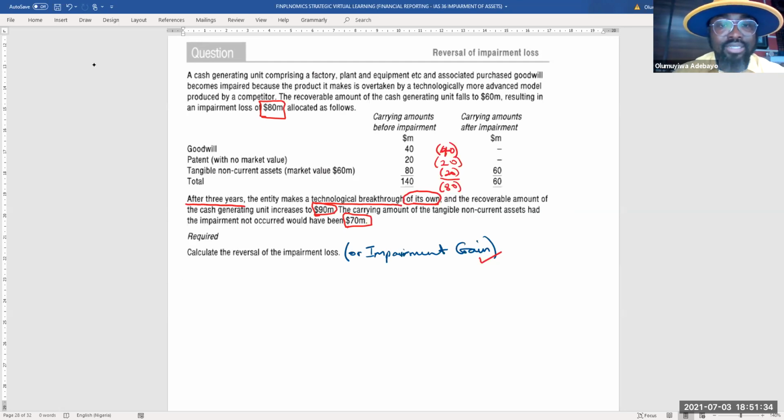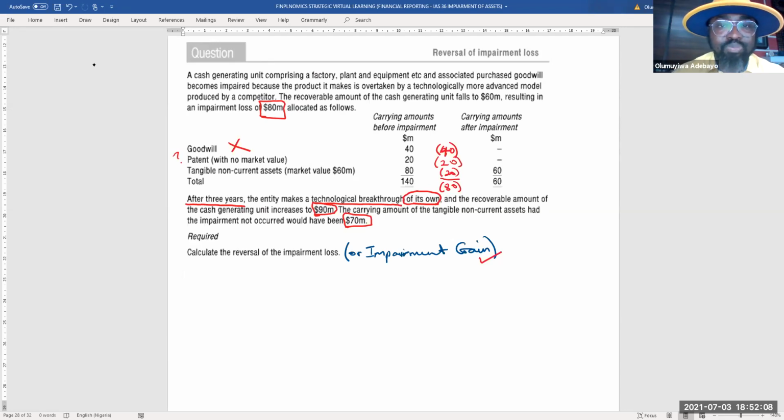Now, if you look at goodwill, whether any condition applies or not, you know that is a no-no. Because any attempt to reverse it is an attempt to recognize what is required not to be recognized, which is an internally generated goodwill. But we should consider reversing that of patents and consider reversing that of tangible non-current assets. But there's a question mark on the patents.